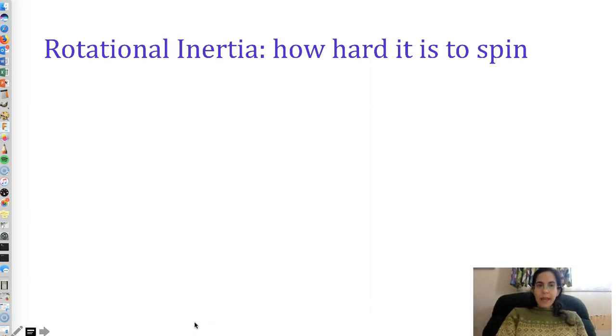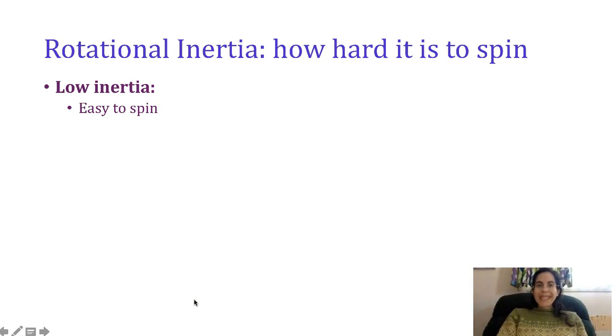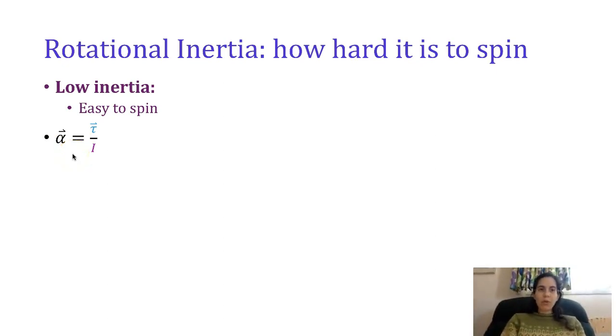Let's first get a sense of how rotational inertia works. Low inertia means it's easy to move, and low rotational inertia means it's easy to spin. Take a look at this denominator. If you have a very low denominator with a small number, you're going to get a big angular acceleration. You will speed up quickly. You will stop, slow down quickly, and you will turn, change direction, or in this case, fall over quickly. A small denominator means that you can have very, very large changes. It will be very easy to start spinning, and it will be easy to stop spinning.